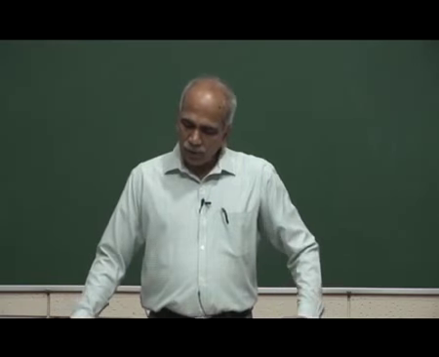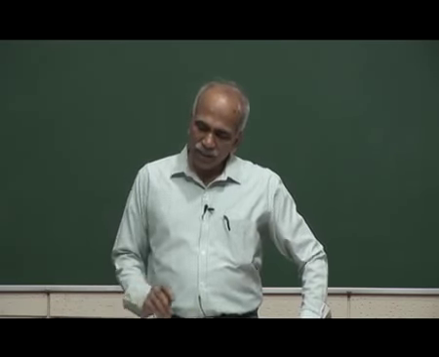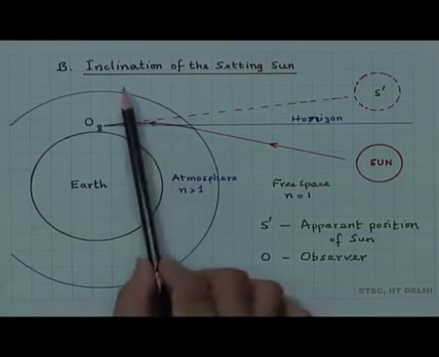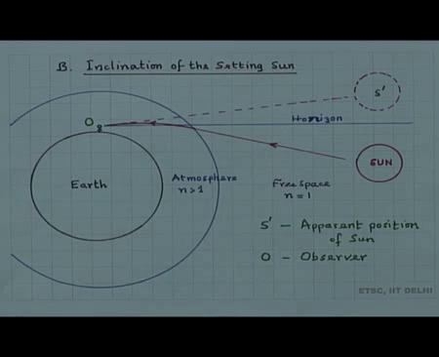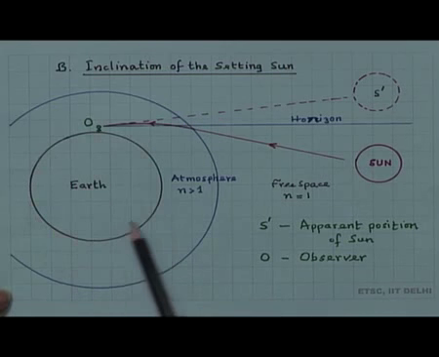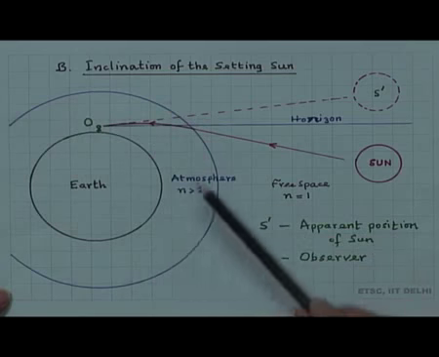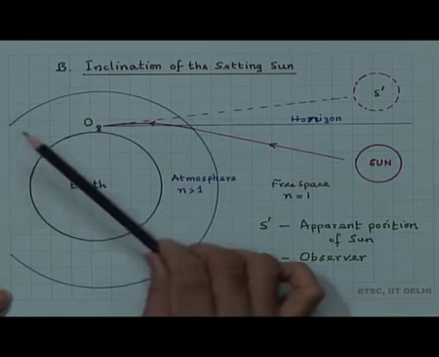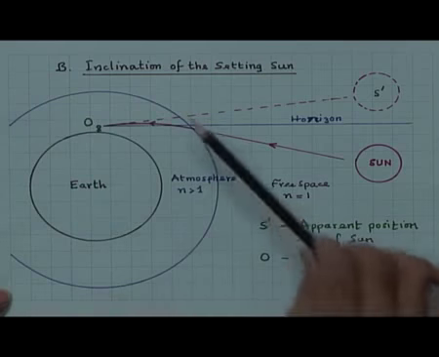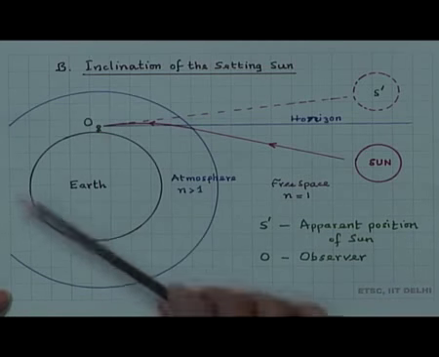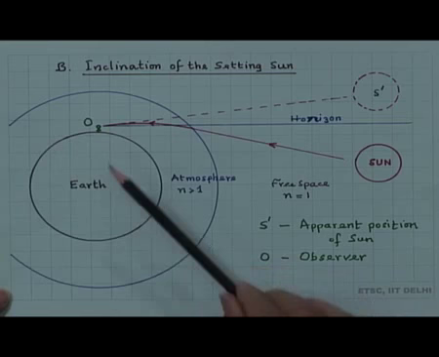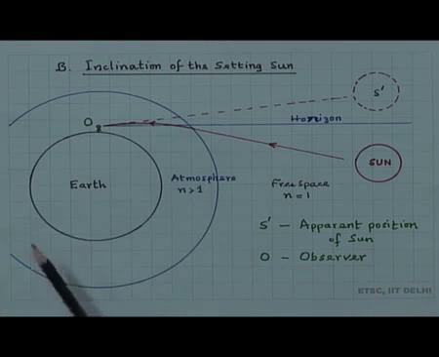As a second example, we look at the inclination of the setting sun, the apparent inclination or apparent position of the setting sun. The diagram here is not to scale, it is just a schematic, because what I have shown is the earth has an atmosphere around it up to a few hundred kilometers. Earth has an atmosphere, this is of course several thousand kilometers. Therefore, this diagram is not to scale.